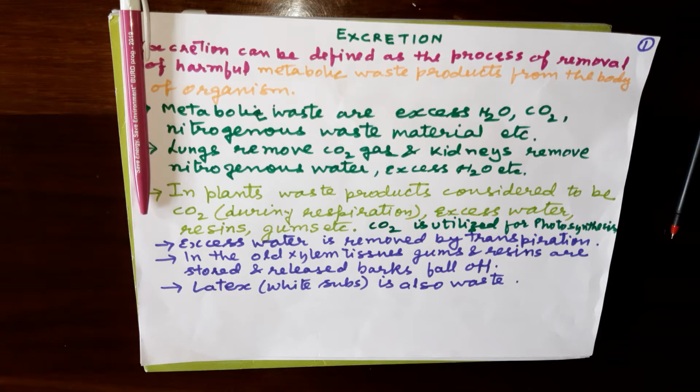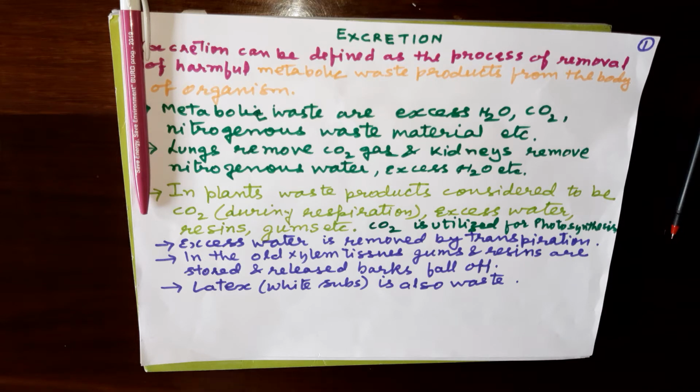Then nitrogenous waste are there, which have nitrogen as a main component. So thus we find that metabolic waste are excess water, nitrogenous waste material like urea, uric acid, etc., and CO2 gas.